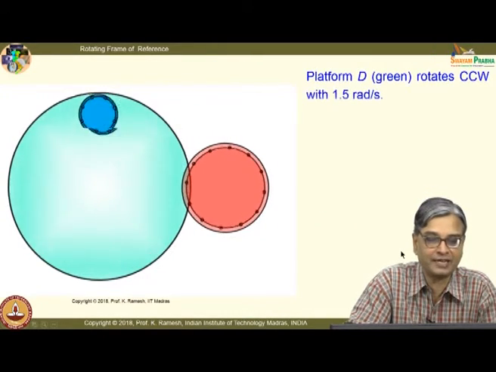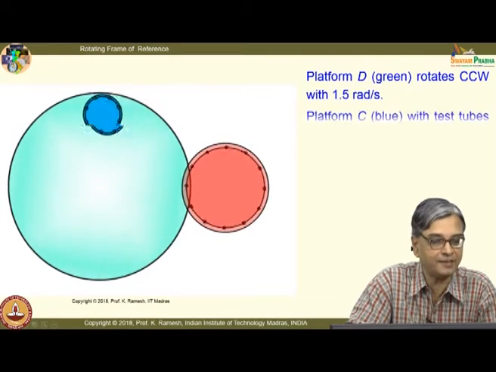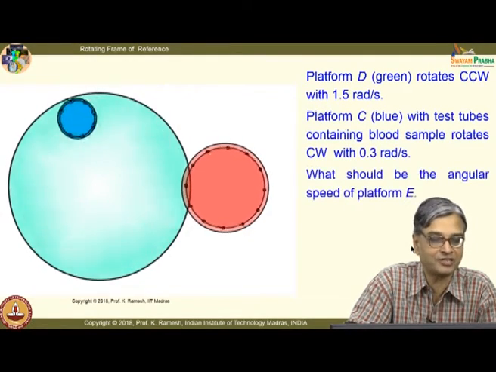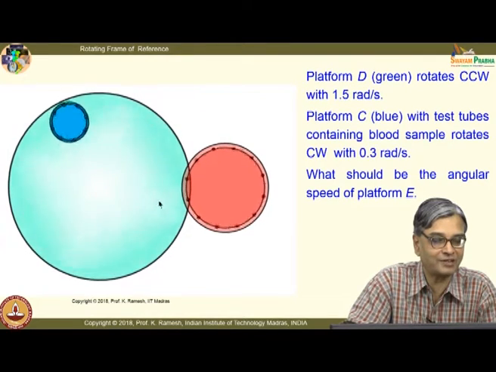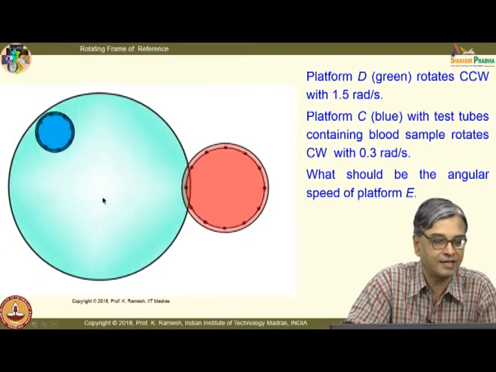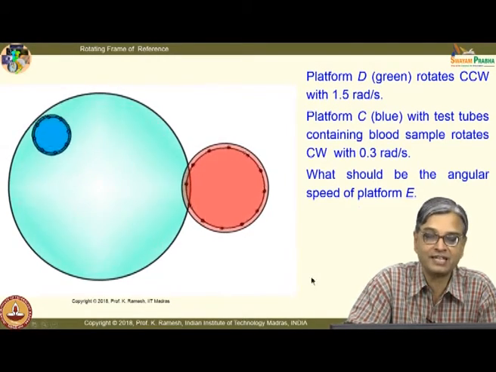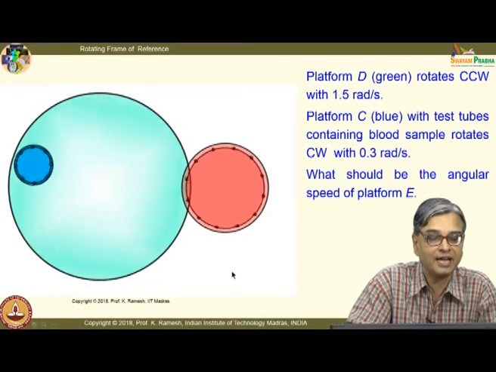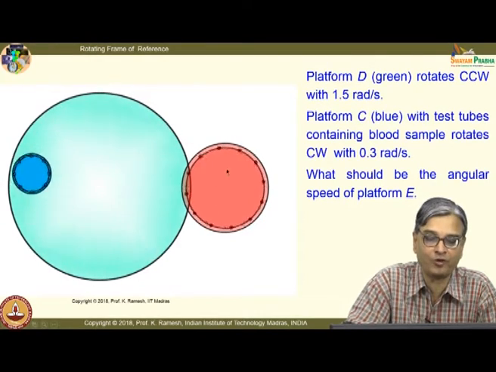And this shows a very nice animation, my student has done it. He was Iqbal Baig, he was very good in all these animations. And you could carefully see that this is rotating anti-clockwise and this is rotating clockwise, you can see. We have seen the values as 1.5 radians per second and 0.3. So, this is rotating at a smaller speed and you have a third platform.